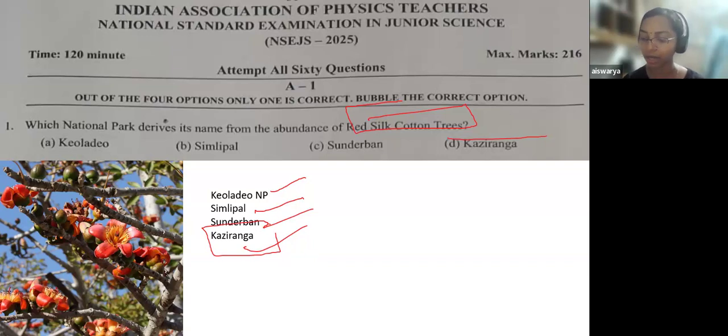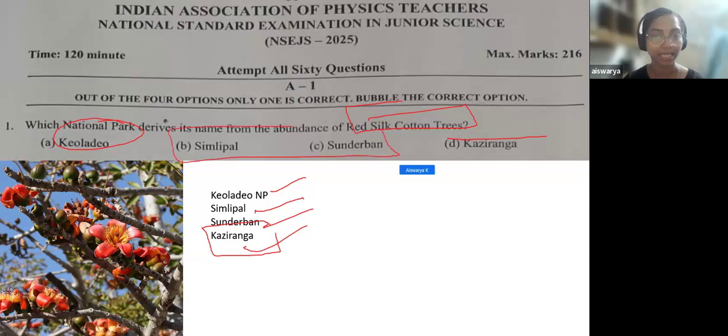Then coming to Keoladeo National Park, it is in Rajasthan. This national park is known for migratory birds, the seasonal migratory birds that come and visit it. So that will not be the answer.